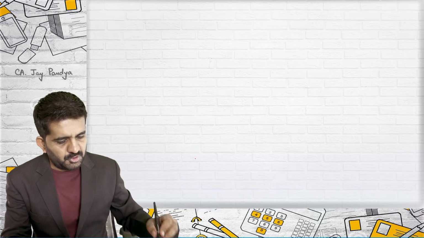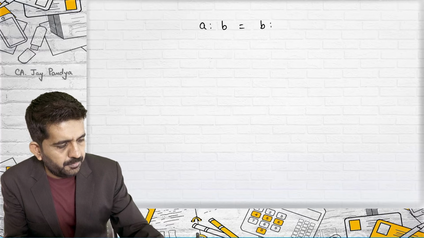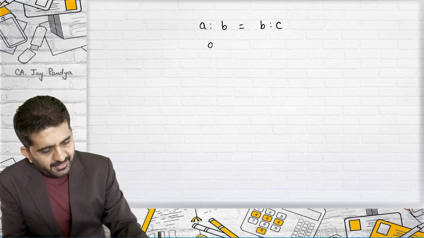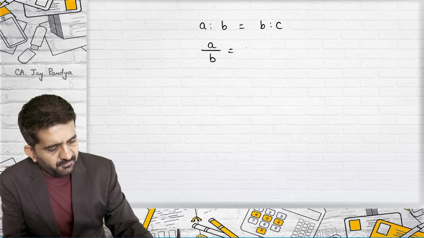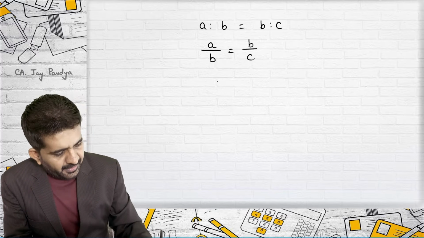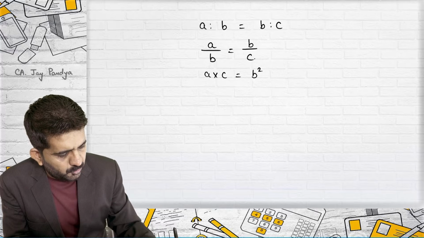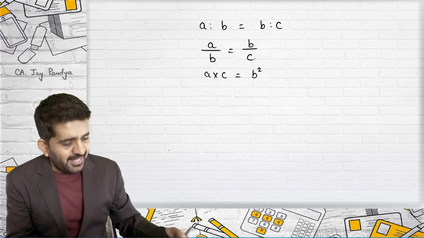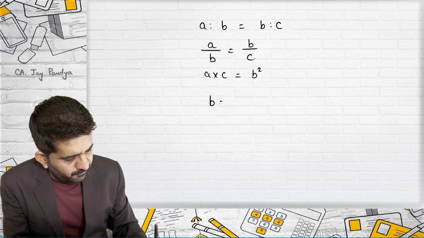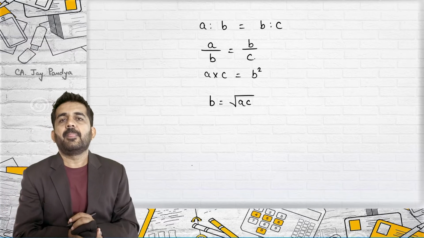Now in continuous proportion, as we know, A is to B is equal to B is to C. I can write down A upon B is equal to B upon C. I can also write down A into C is equal to B square. And I can also write down B is equal to under root AC.